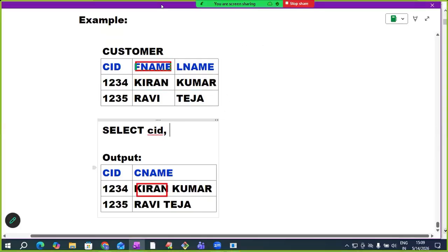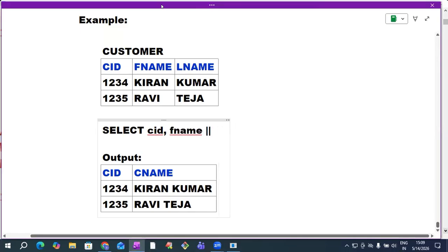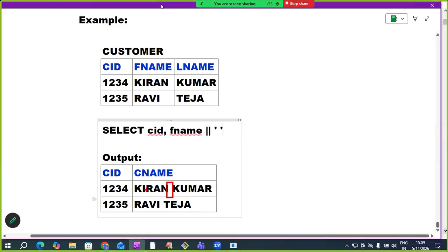Kiran, which column value, sir? First name, F name. Concatenated with which string? Space. After Kiran, we want to get a space. Okay, so first name concatenate with space here. This result concatenate with Kumar last name.